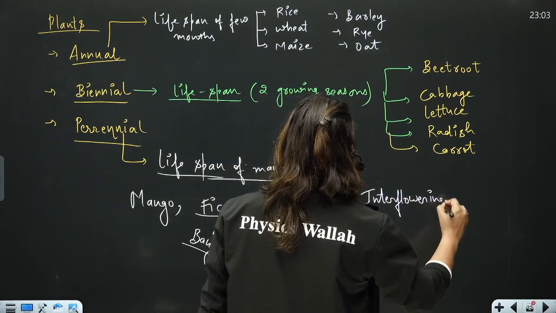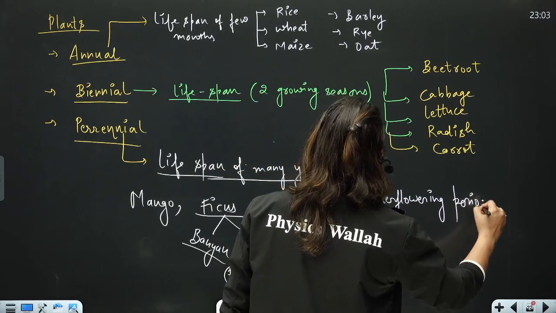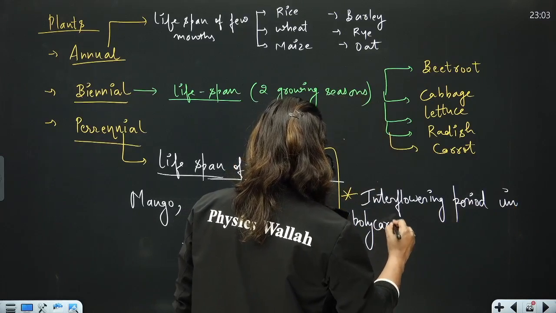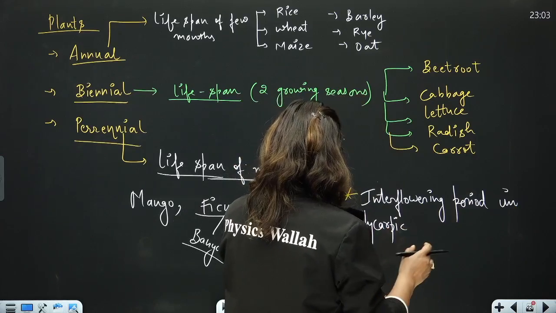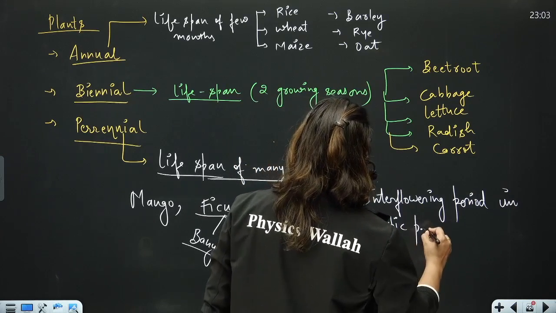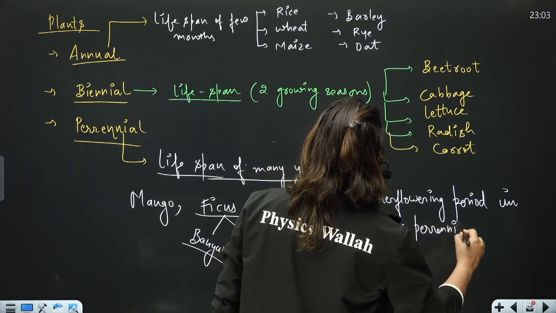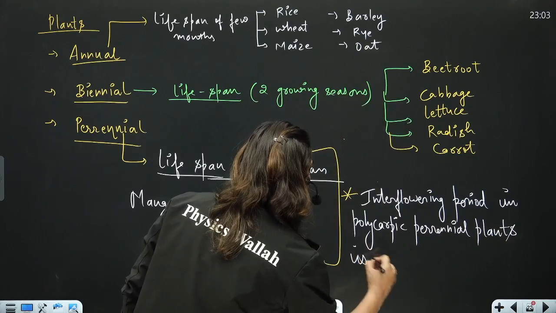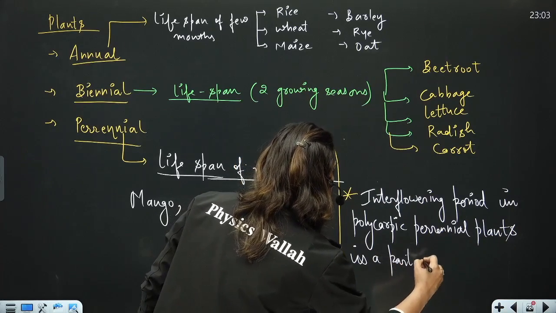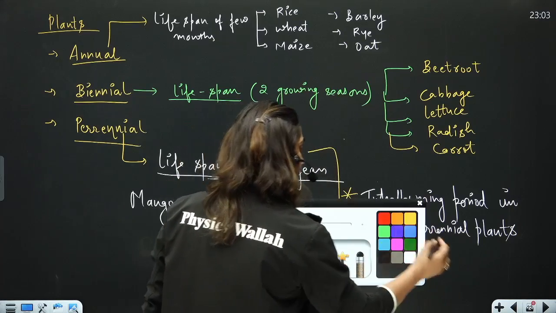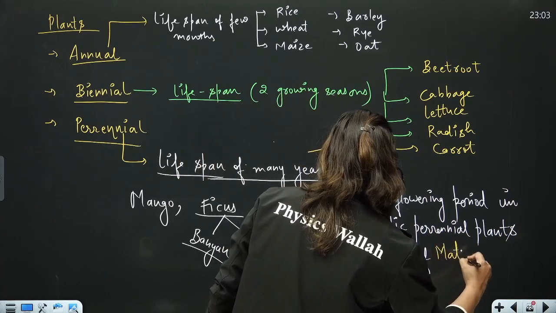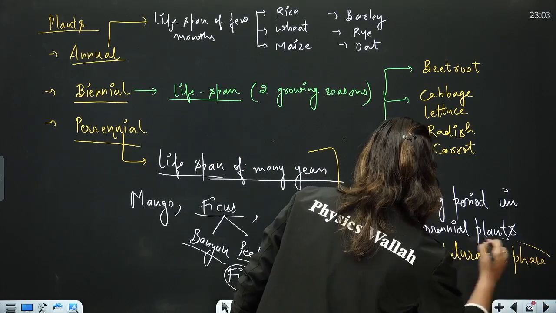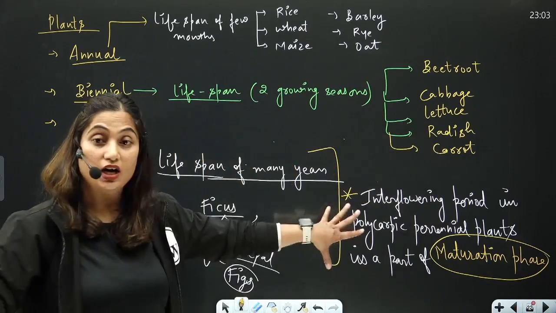The interflowering period in polycarpic perennial plants is a part of maturation phase. This question often comes.